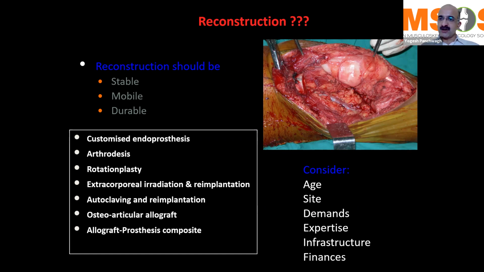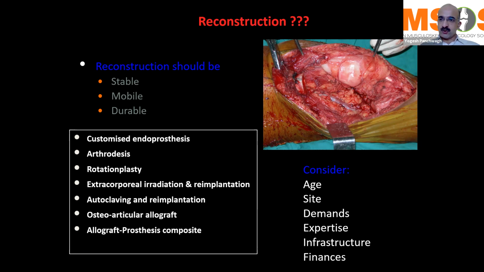The second option could be an arthrodesis, that is fusion of the joint by using various techniques. It could be a rotation plasty in a very young child where there is a lot of bone growth expected, and limb length discrepancy is expected, and there are no proper implants or processes to take care of reconstructing the defects in these young children. Another very interesting upcoming option is extracorporeal irradiation and reimplantation of the same affected bone. Or nowadays, some centers are employing cryotherapy. They are treating the excised part of the bone with liquid nitrogen and reimplanting it again.